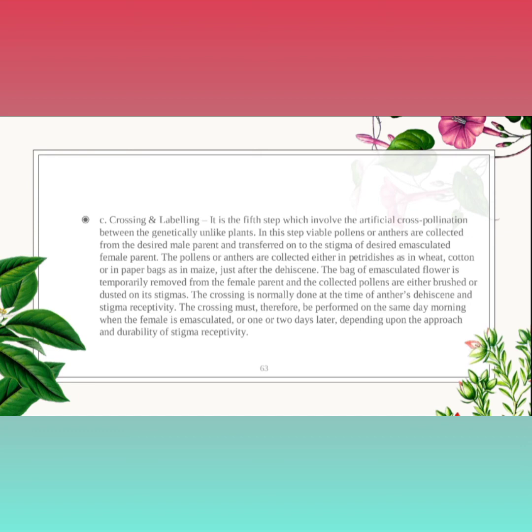After the dusting on the stigma, close the bag again. Then pollination will take place, fertilization will take place, and seed formation will take place. And we should label that plant. On that label we have to mention the date of planting, date of selfing, variety, date of crossing, and date of bagging.